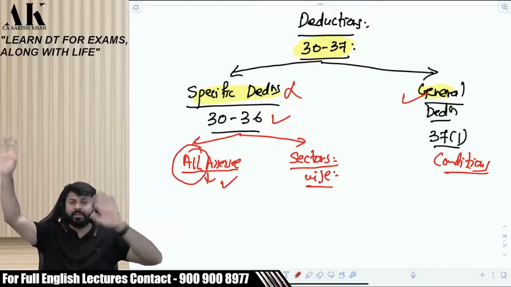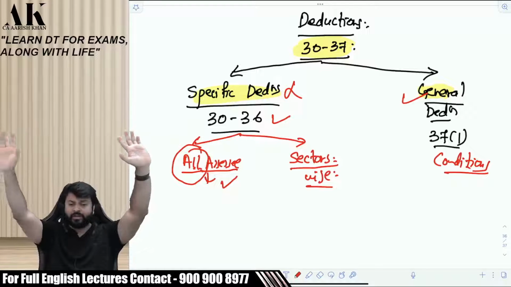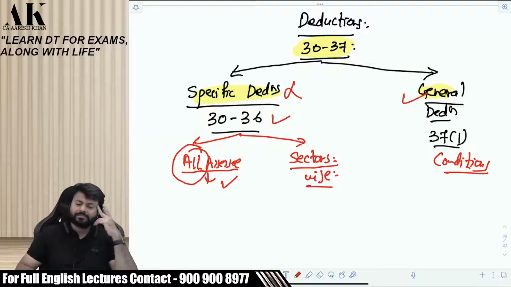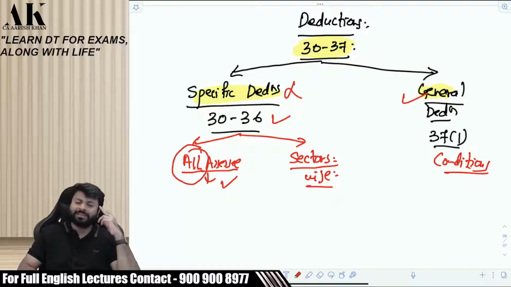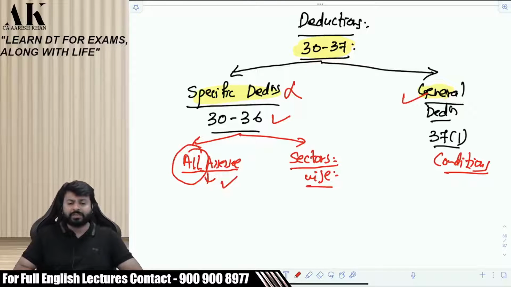That if you are making a hospital of at least 100 beds, then you will get deduction. Do you remember that? That is sector-wise deduction. That if you are doing some scientific research, then you can get the benefit. Do you remember that? That is sector-wise benefit. That is not available to all assessees, but that is given to certain sectors. Is it clear to all of you? Please tell.